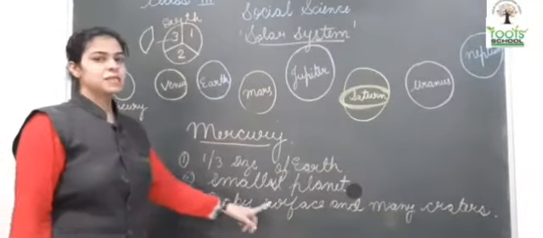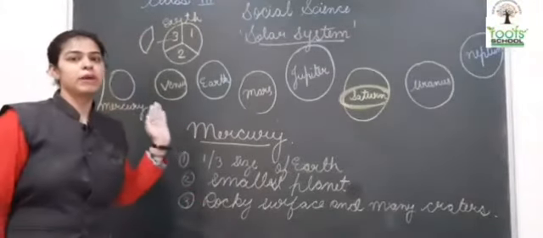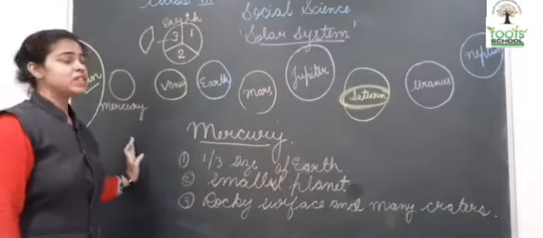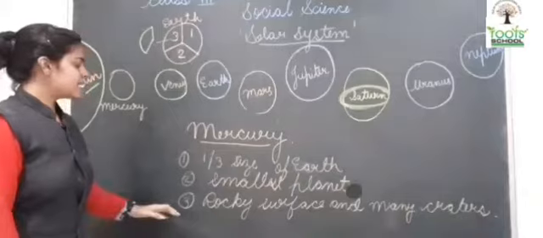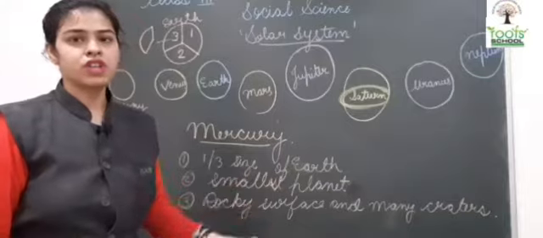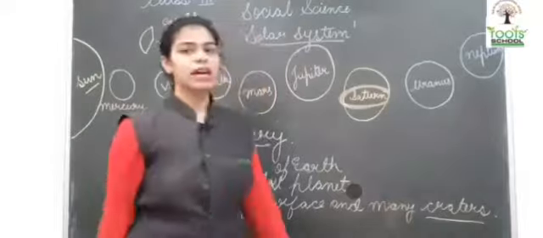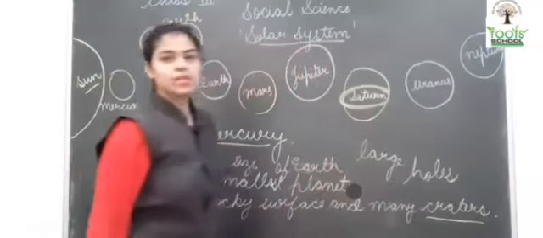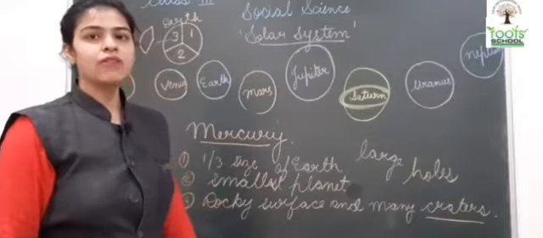Number 2, smallest planet. It is the smallest planet because इससे छोटा planet solar system में कोई भी नहीं है. There is no other planet smaller than Mercury, which is almost less than 1/3 of the size of Earth. Okay. Next, it has a rocky surface, means there are lots of rocks on the surface of Mercury, and it has many craters. Now you will ask, ma'am, what are craters? Craters are the large holes that are present on the surface of Mercury.